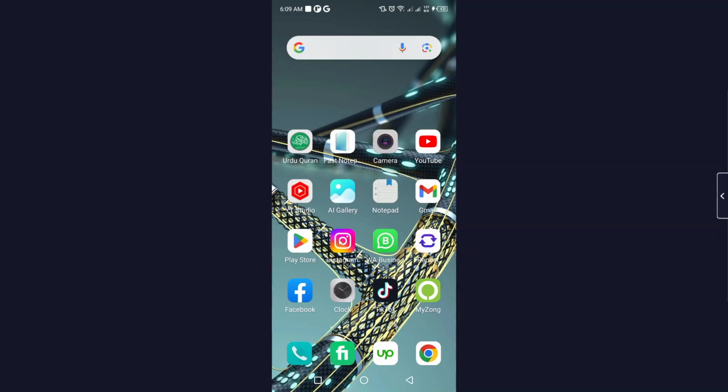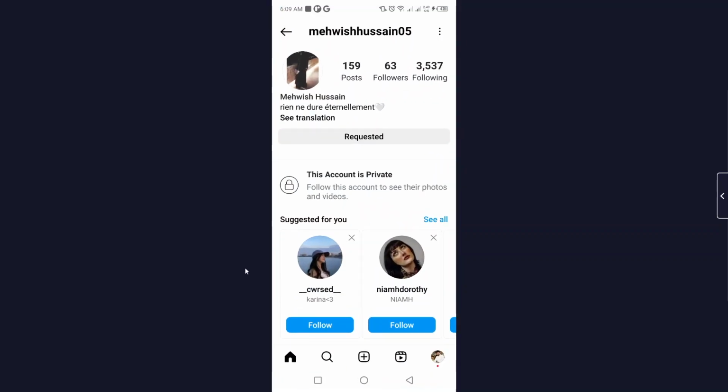So the first step you simply need to do is to open Instagram, and here you can see this is a private account, but I am unable to see this account's pictures. So is there any method possible? This is not possible, to view a private Instagram account without following.